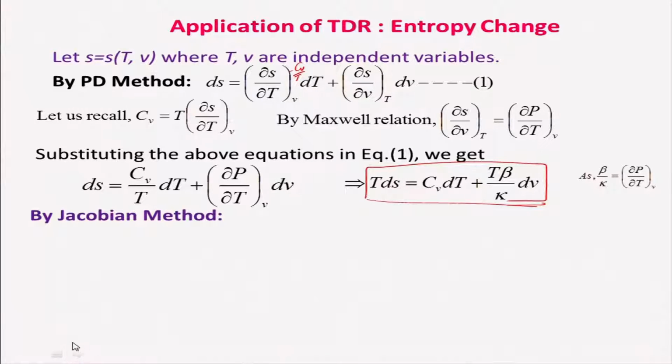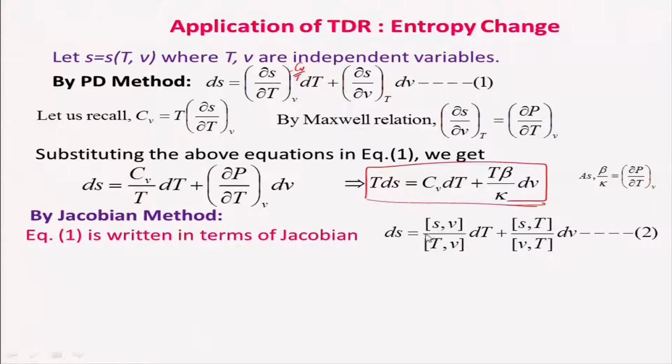Now, we have done this by the partial derivative, without really invoking the Jacobian method, but we will also do it by the Jacobian method just to illustrate that. Equation 1 can be written as dS is equal to Jacobian of S, V with respect to T, V into dT plus Jacobian of S, T with respect to V, T into dV.